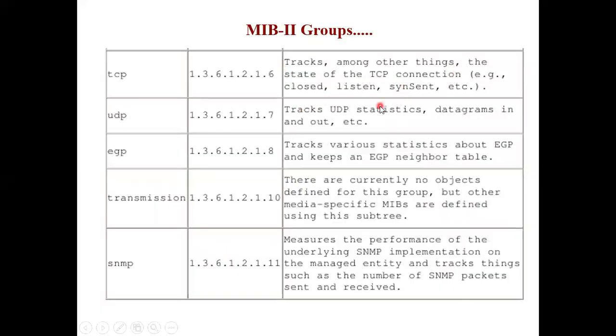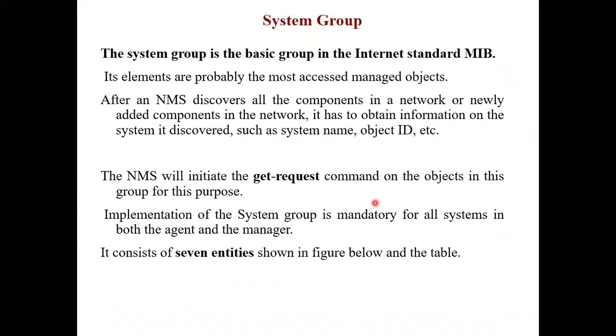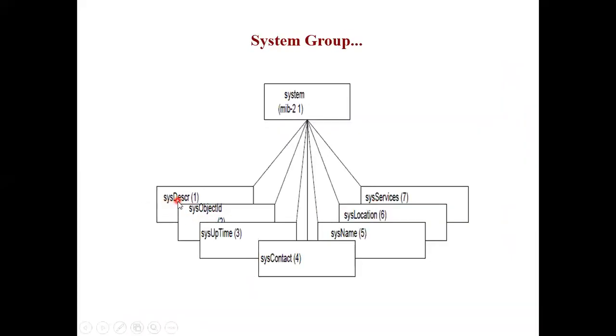So similarly, when I showed you the trap message, remember generic trap 7, there was a description. So all the data are available in this tabular form. There is a system description, then the ID. When did the system come up, when did it start? If I want to contact that system, there should be a system contact. The system name, yes, I should know the name of the system. Then where is the system located? That is also important. And what are the services that the system is providing? So these are the 7 criteria under the systems group.